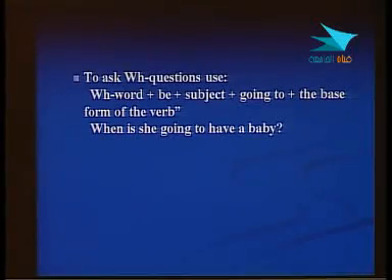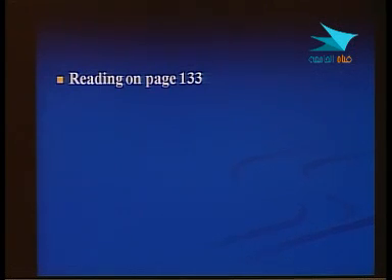These are examples of the forms of prediction by using WH, be plus going to plus the base form of the verb. So after this, let's go. I hope that we understand the prediction by using be plus going to plus the base form when we talk about something that we predict, يعني نتنبأ.